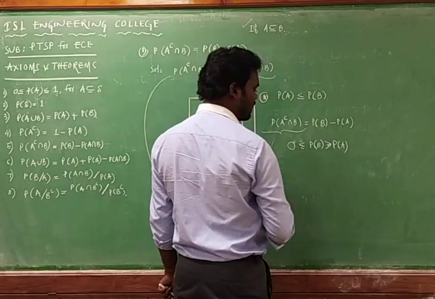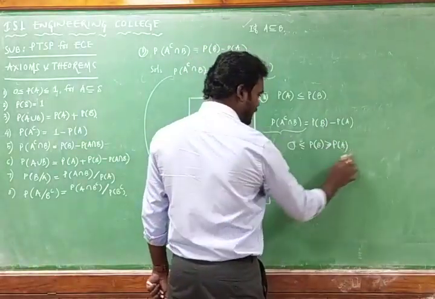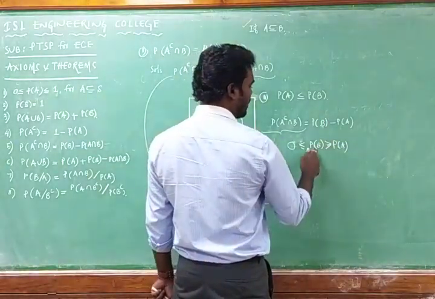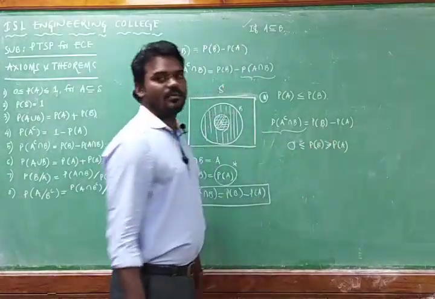This is equal to 0 or greater than 0, so I can take this here, so that probability of B is greater than or equal to probability of A.